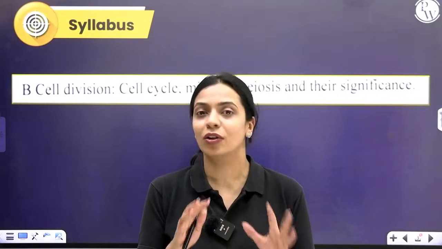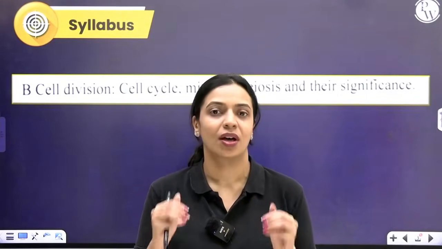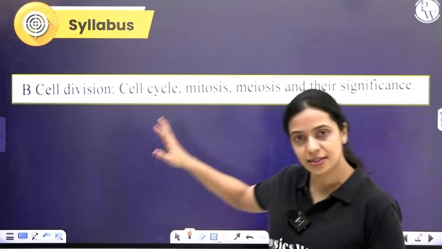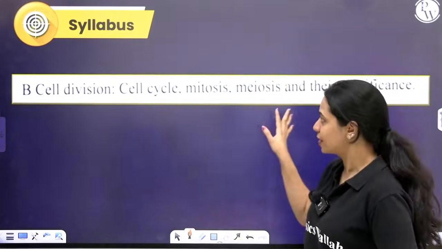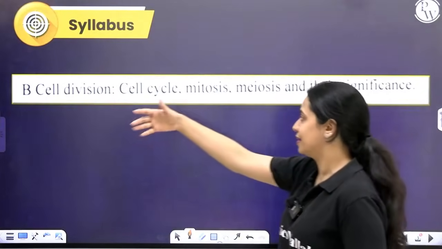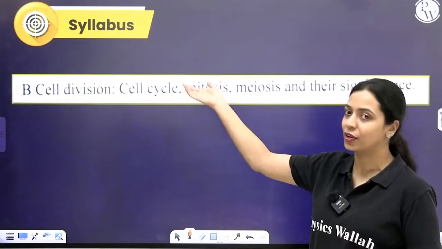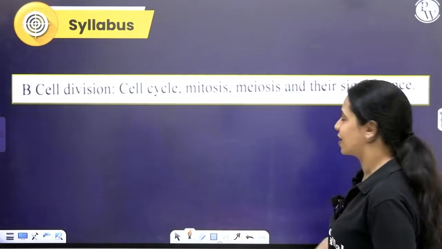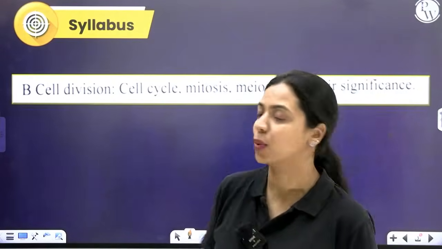I'm sure all of you must have gone through the new NMC syllabus that has been released for 2025. It is exactly the same as it was for NEET 2024. So there's no change in the syllabus, and here is a snip of the syllabus for cell cycle and cell division. We have to study about cell division, of course, and then what is a cell cycle, what are the different phases in a cell cycle, what are the two types of division, mitosis and meiosis, and what is their significance? How exactly does it occur and what is their significance? That's what we'll have to learn.